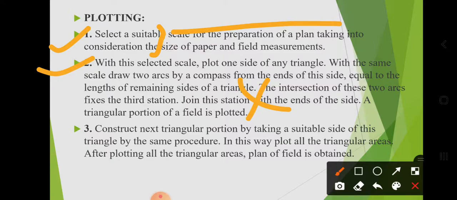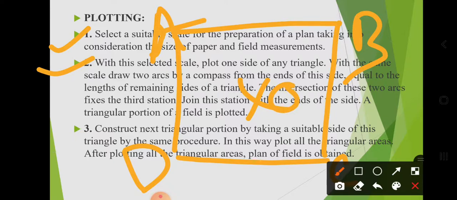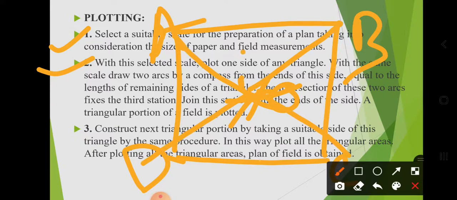Then the remaining sides you should draw with the help of scale, and then again A, B, C, D you should mark with a scale and take the distance AO, BO in compass, DO in compass, make the arc, then CO in compass, make the arc, and at the last all points you should connect, and at the last you should measure the check line OO dash.